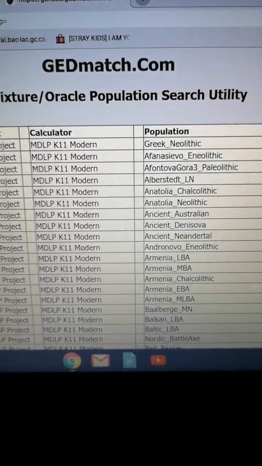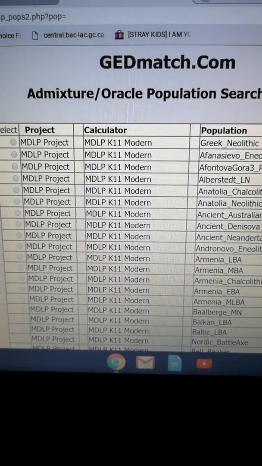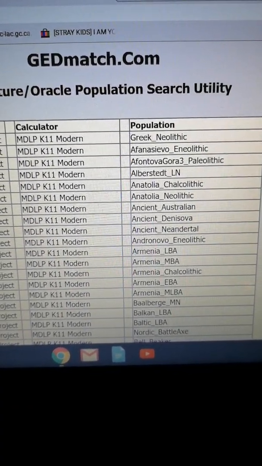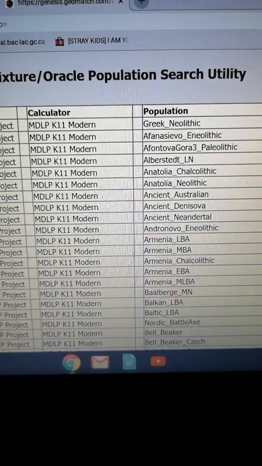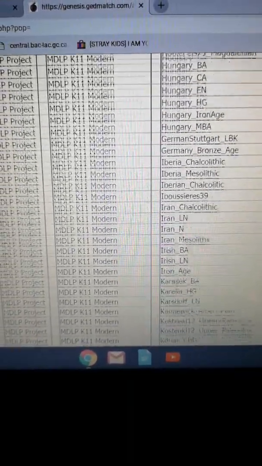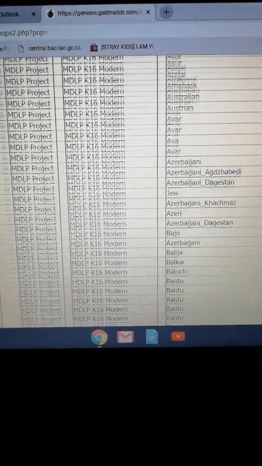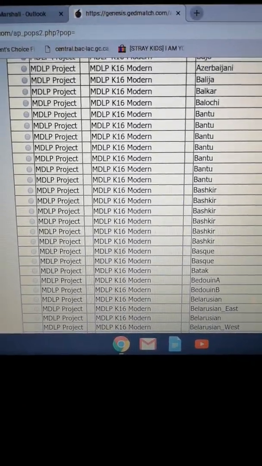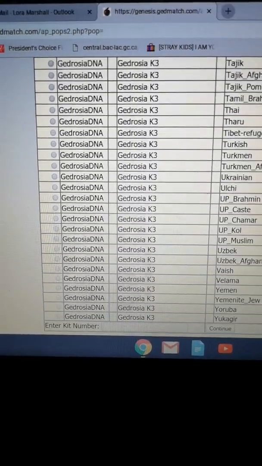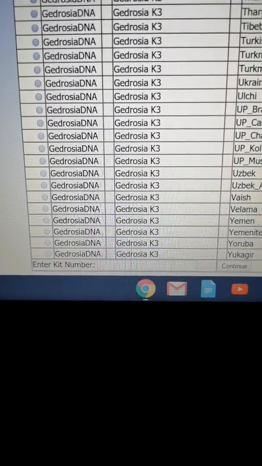It's GEDmatch, and it requires your kit number to go through this huge list, and when you pick which group you want, then at the bottom of the screen there is an area where you have to enter your kit number.